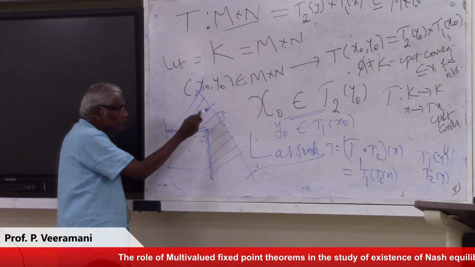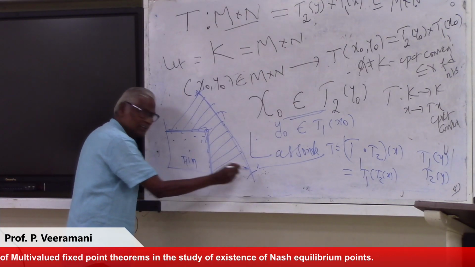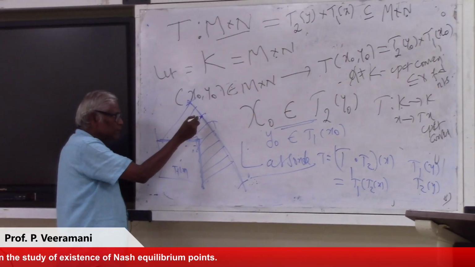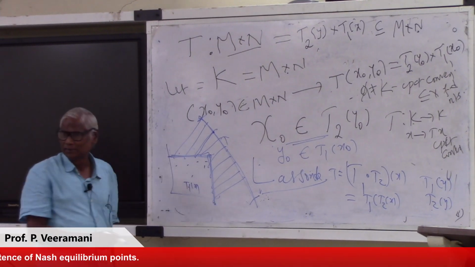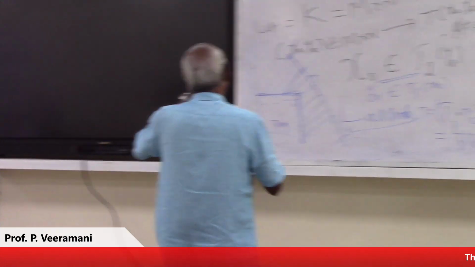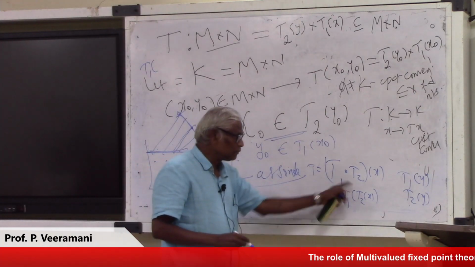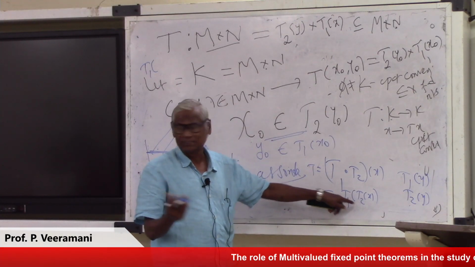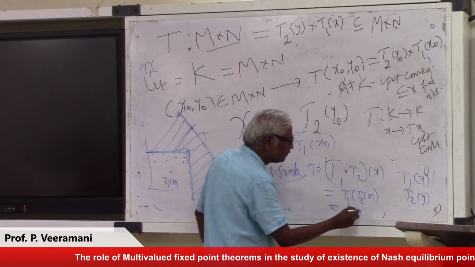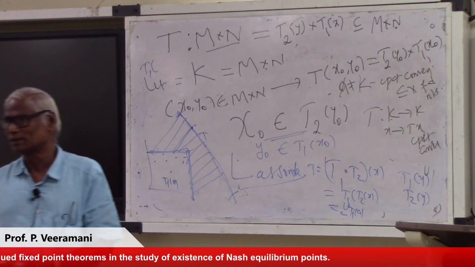For each x, this is a straight line, which is a convex set. But for each element here, it goes to only one point, again a singleton convex set. But what is the image of the set? Here it is T1 of T2x, this whole line. Then this will be the union of T1 of A, for A belonging to that set, and that need not be a convex set.